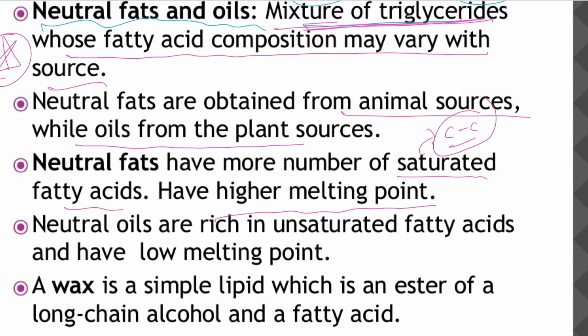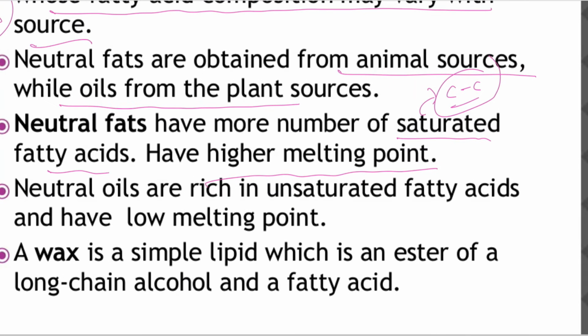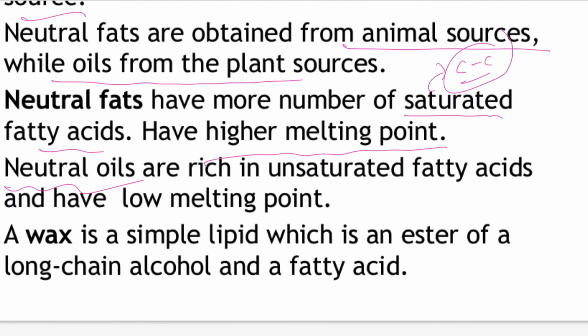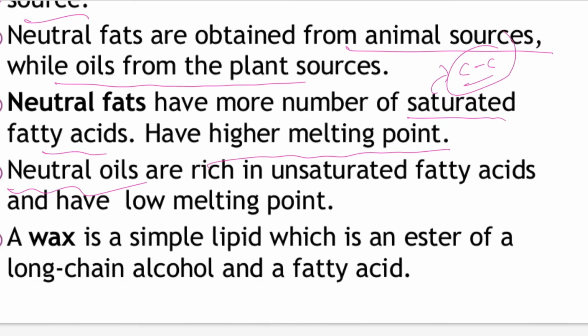In the case of neutral fats, the same concept is applied: they have more saturated fatty acids, which means they obviously have a higher melting point. They are nothing but some animal fats. Neutral oils, which are derived from plants, are rich in unsaturated fatty acids and have a low melting point.